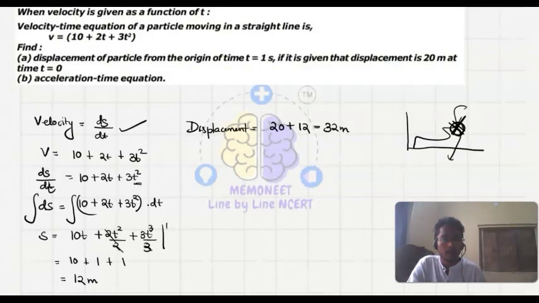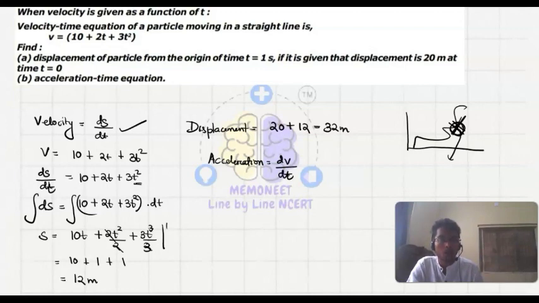Let's see here, the acceleration time equation is asked. So what will be the acceleration time equation? When we are differentiating the velocity, we are getting the acceleration. Acceleration is equal to the rate of change of velocity, or we can write dv upon dt.